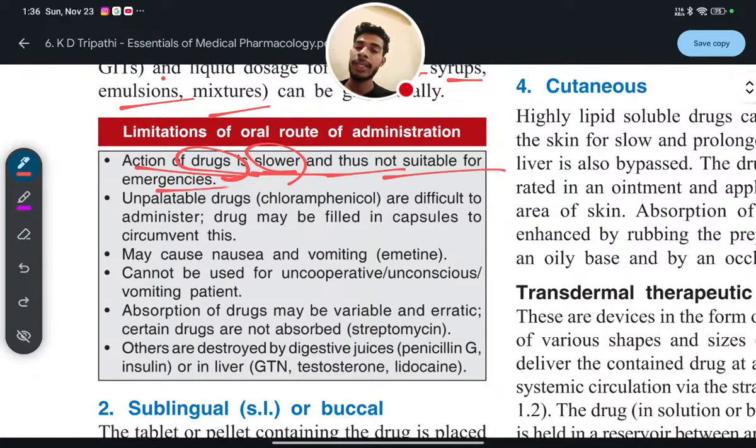Number two, unpalatable drugs such as chloramphenicol are difficult to administer. The drug may be filled in a capsule to circumvent this.